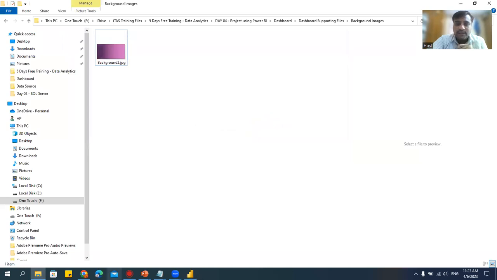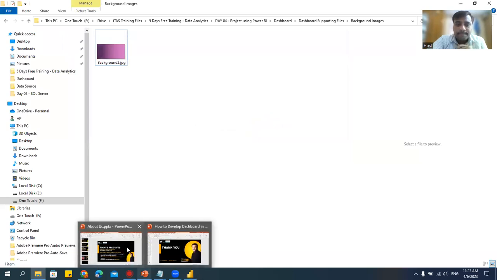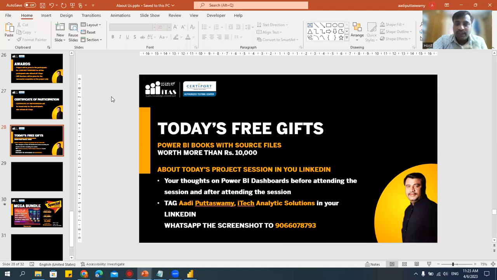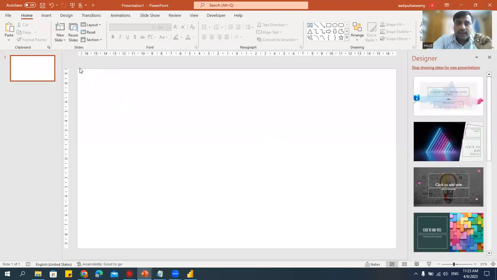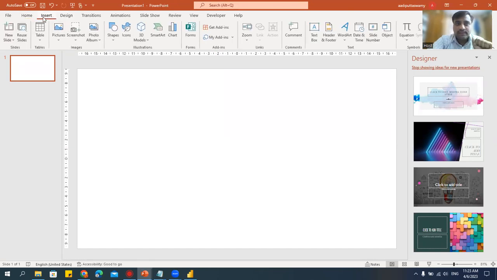What I have done, see here, we can go to the PPT. What we'll do, we'll press Control N. And then here I can add some images or put anything here and create the layout. How? Let's go to Insert. Here I have so many things to insert. This is the PowerPoint I'm using. Let me again tell you how to open PowerPoint.